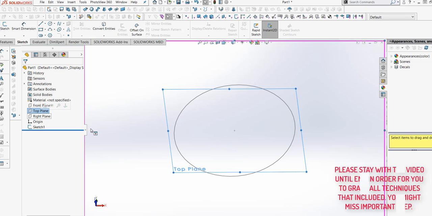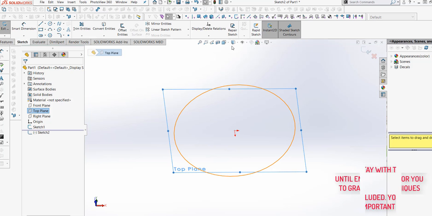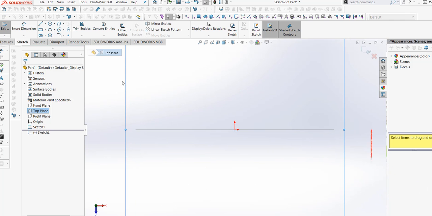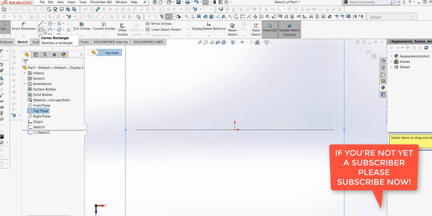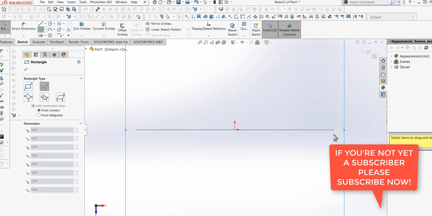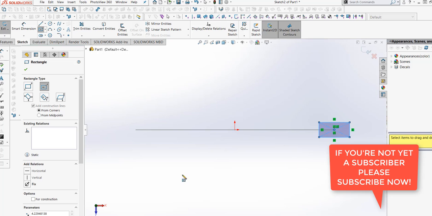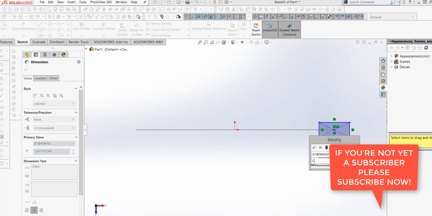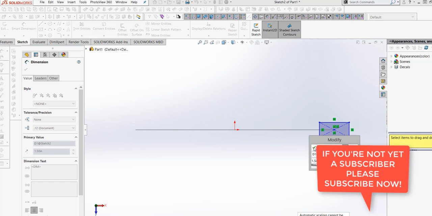Let's go on the top plane to draw another sketch. Let's go normal to our plane, and make a corner center rectangle from this point. Use 1.5 as the length in inches. Regenerate, and then save.